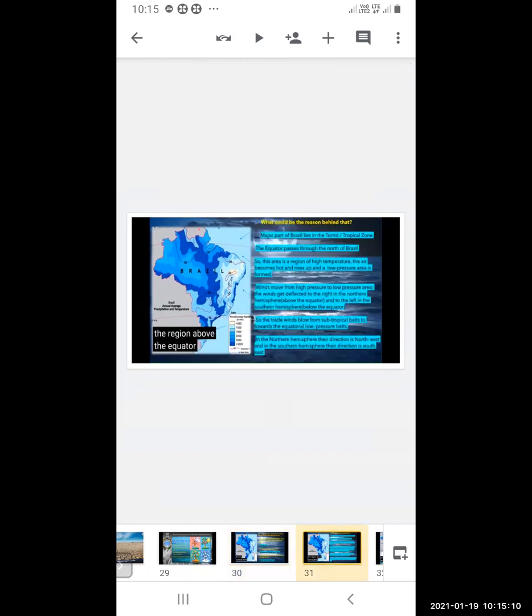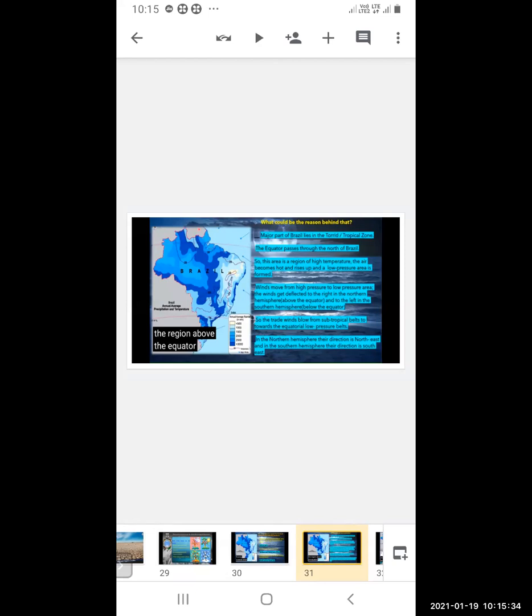Now, what could be the reason behind that? So what is the reason? Major part of Brazil lies in the tropical zone. The equator passes through the north of Brazil. We have seen the northern part of Brazil is where the equator is passing. So this area is a region of high temperature. So there the temperature is high. The air becomes hot and rises up, and a low pressure area is formed.